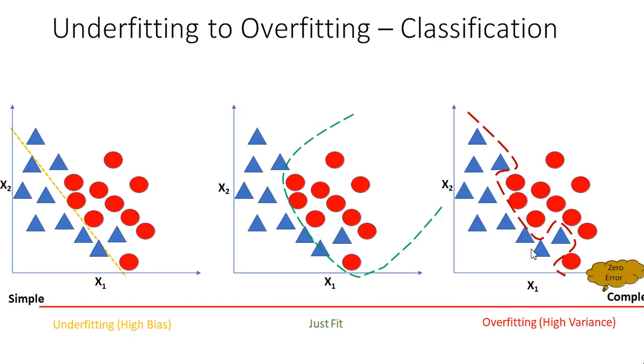We can see another example here. It is underfitting, which means high bias. As we told you, actual minus predicted values is so small. Just fit: we use the quadratic model here. And overfitting, which means high variance, fits the training data too closely so that it can't perform well on new values if given.